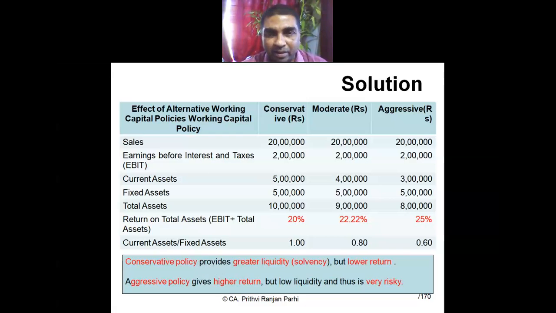You are having more capital, more working capital, and low risk, but low return. Aggressive policy gives higher return, but it is also very risky because you are keeping current assets of only 3 lakh. There is a possibility of being insolvent because of this. You may not be able to meet some of the requirements of working capital. Okay, understood this example?